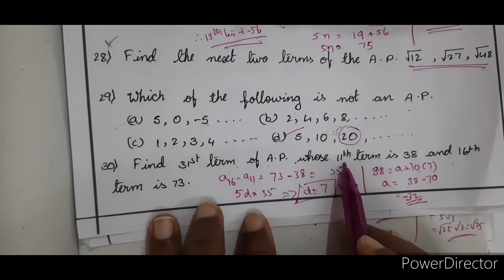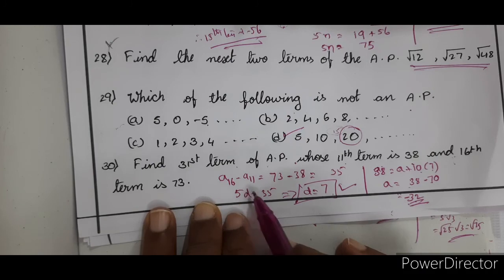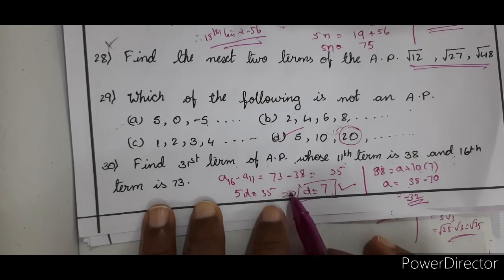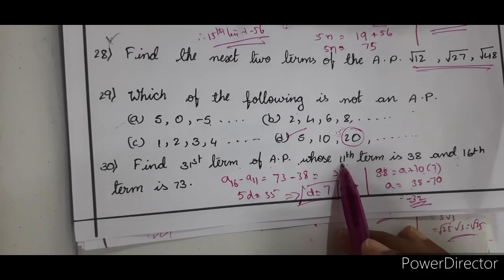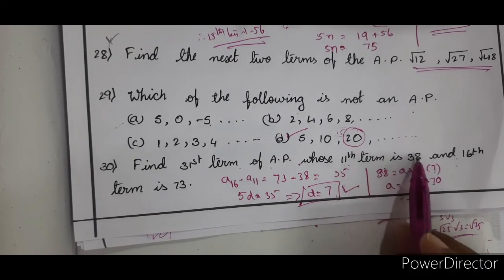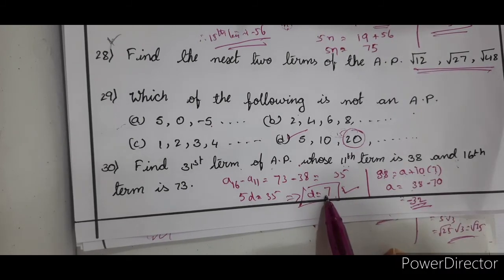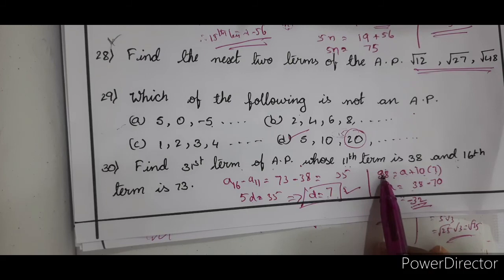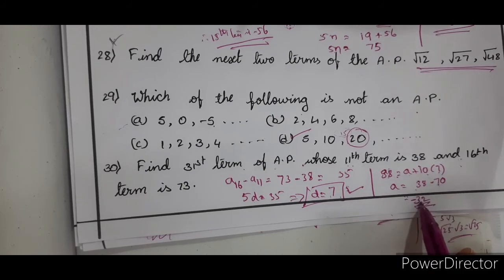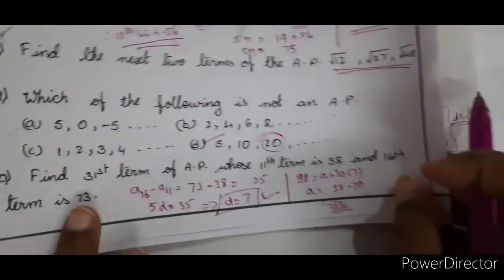I repeat this one. What is given? The 11th term is given, the 16th term is given. From that we found 5D is equal to 35, D is equal to 7. We got the common difference. Now substituting in the 11th term, A11 is equal to 38, which is A plus 10 into D. D is 7 here, so 70. A is equal to 38 minus 70, which is minus 32. So we got A is equal to minus 32.